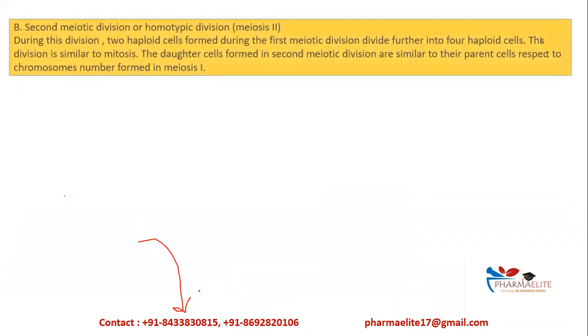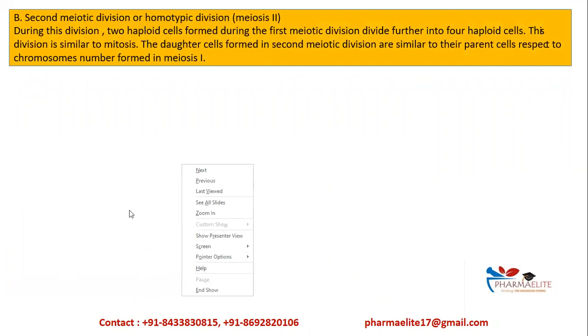Let us move further. Now, what is this? Second meiotic division or the homotypic division, that is called meiosis 2. During this division, the two haploid cells which are formed during the first meiotic division will further divide to form four haploid cells. That is, in the first meiotic division, from one parent we have got two haploid cells. Now these two haploid cells will further undergo the next meiotic division to form four haploid cells. And this meiosis 2 is similar to mitosis. The daughter cells which are formed in this second meiotic division are similar to their parents with respect to chromosome numbers formed in meiosis 1.